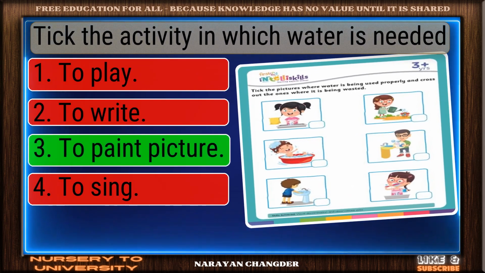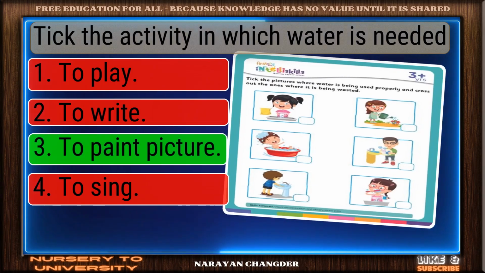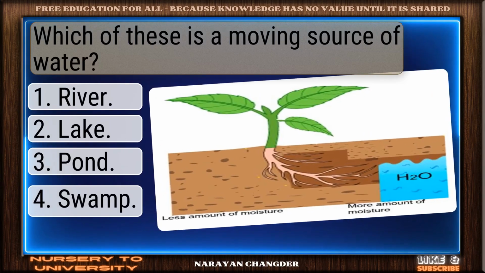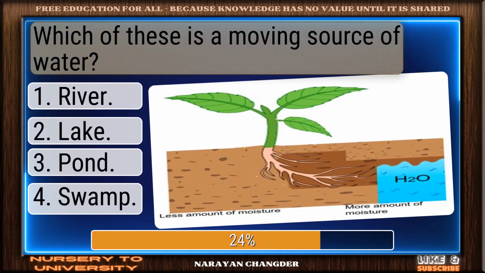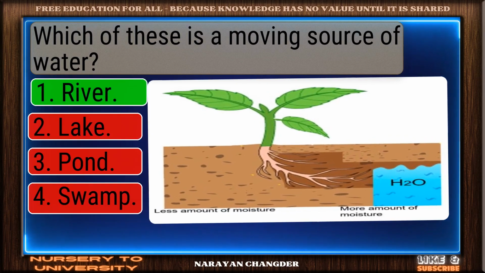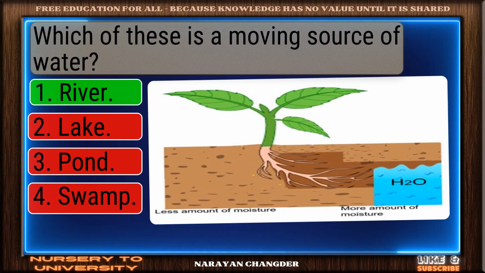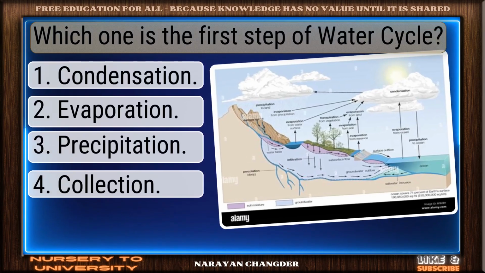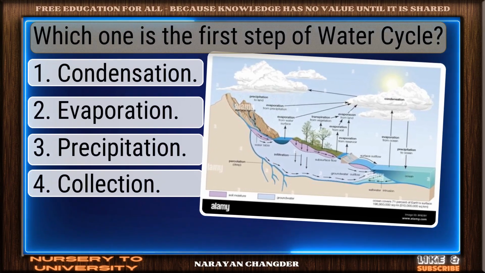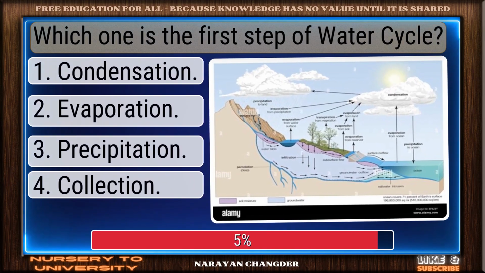Good thinking. To paint picture is the right answer. Which of these is a moving source of water? Valid point. River is true. Which one is the first step of water cycle?